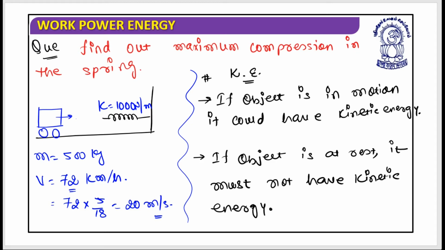Are you sure? So this is the very first thing, that to get an answer of how much kinetic energy would be there, this will tell me whether it is in motion, it could have kinetic energy. If the object is at rest, that means the object is not moving, then no, it doesn't have any kinetic energy. I hope this is clear.